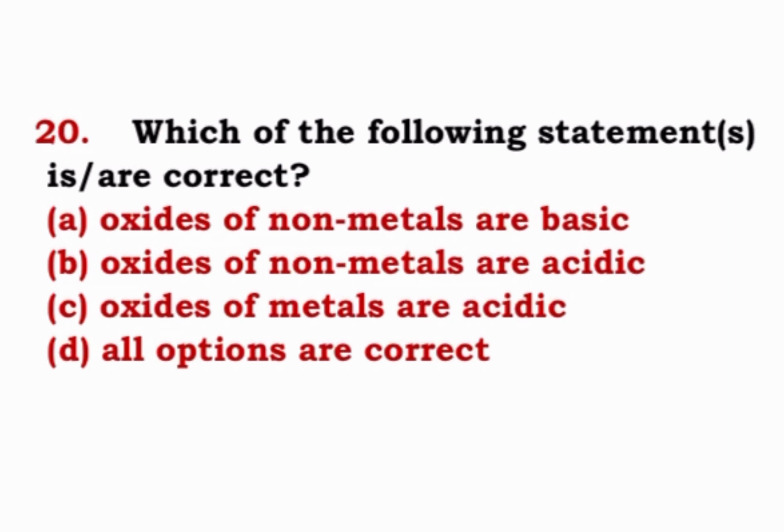Question number 20. Which of the following statements are correct? Oxides of nonmetals are basic, oxides of nonmetals are acidic, oxides of metals are acidic, all options are correct. Here we know oxides of non-metals are acidic and oxides of metals are basic. B will be the correct option. Oxides of non-metals are acidic.